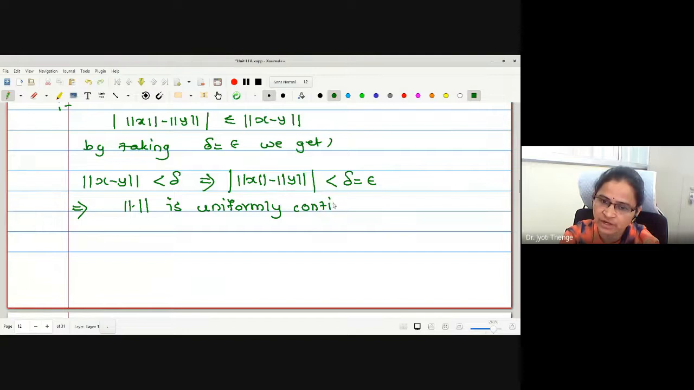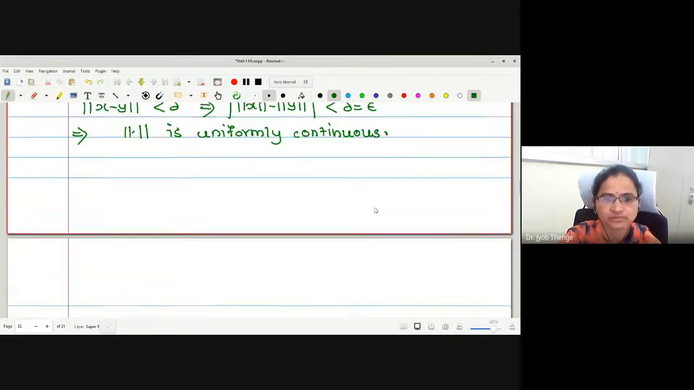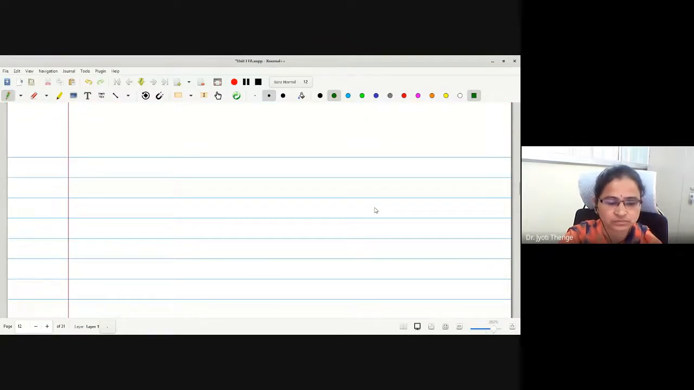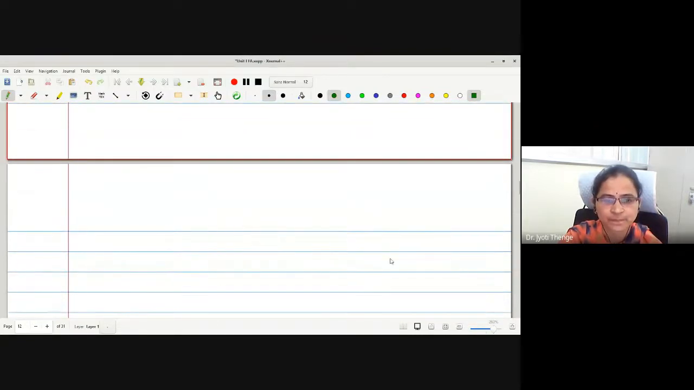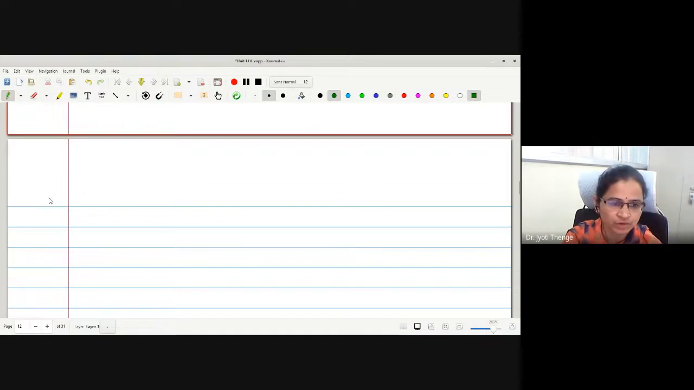Any difficulty up to this, you can ask me. Norm is continuous and uniformly continuous as well. Now we were going for the next result.